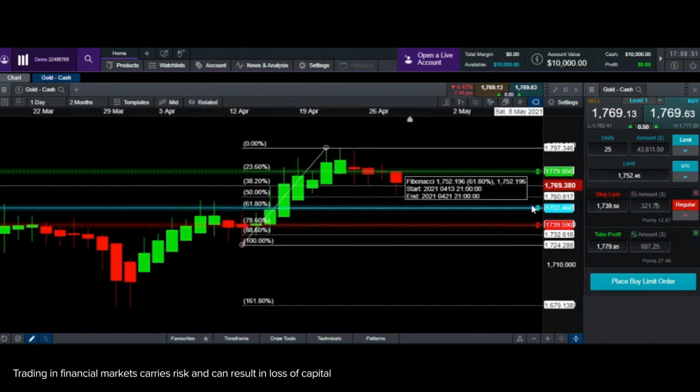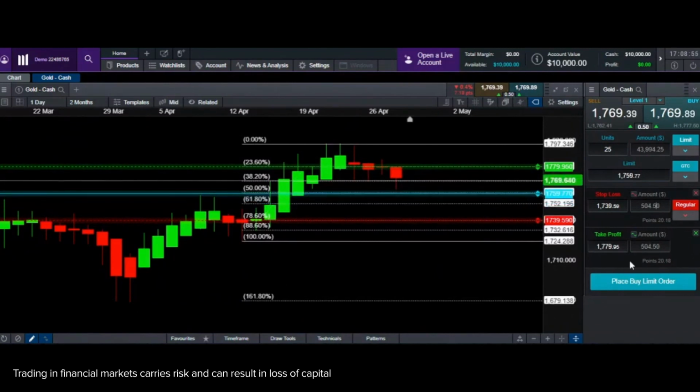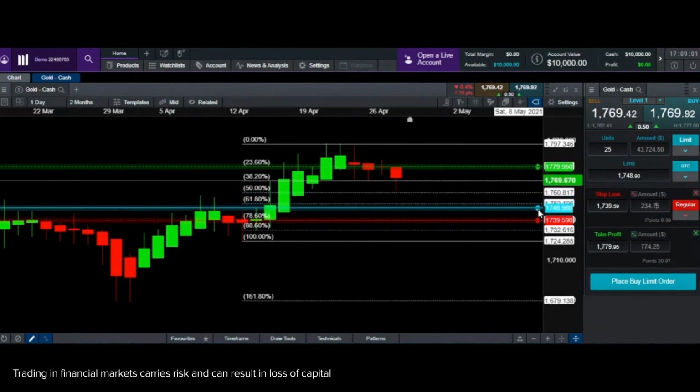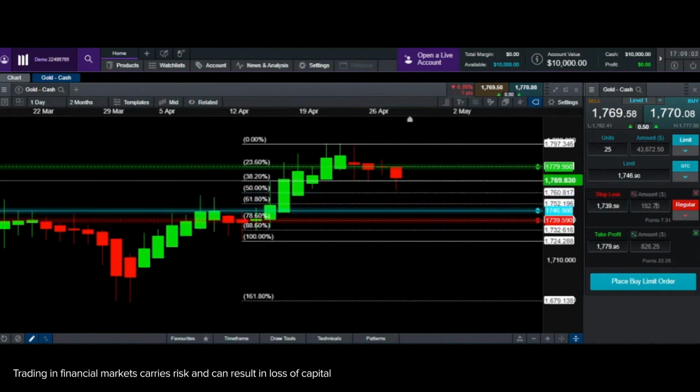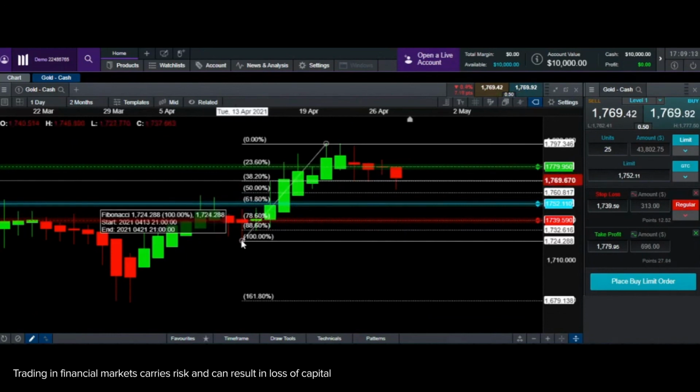If you enter too early, then your reward will become less and your risk will become more. If you enter too late, your risk will become very small and reward is high, but the chances of your stop loss triggering are also very high. So if you're going with the 61.8 trading rule, you always enter at 61.8, 78.6 will be your stop loss, and 23.6 will be your take profit.